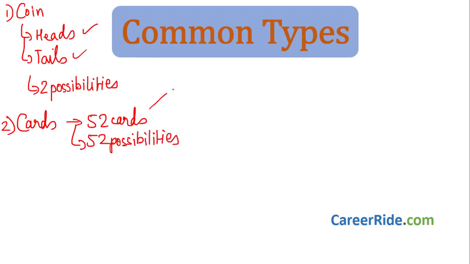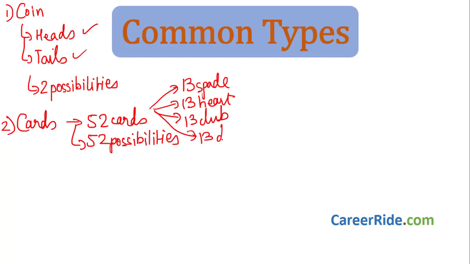These 52 cards have 13 cards of spade, 13 of heart, 13 of club and 13 of diamond. Out of that, spade is black, heart is red, club is black and diamond is again red. So 26 red cards, 26 black cards.